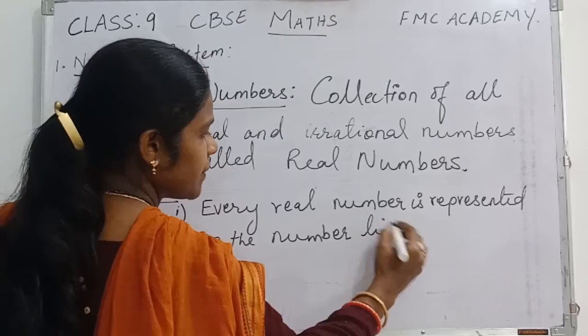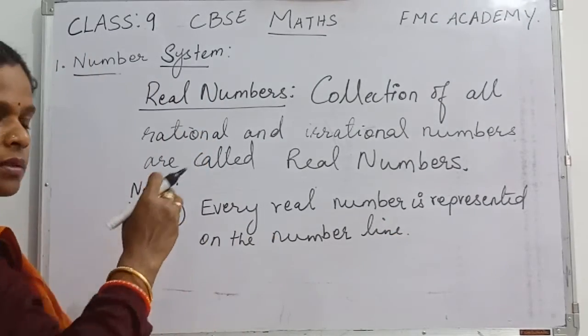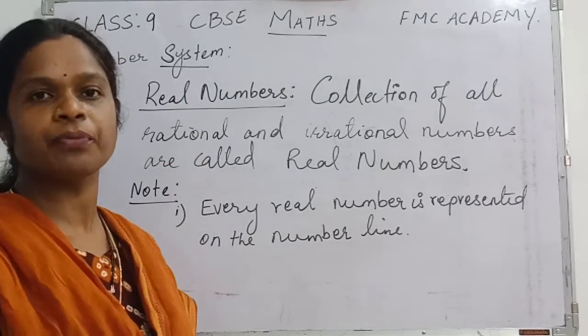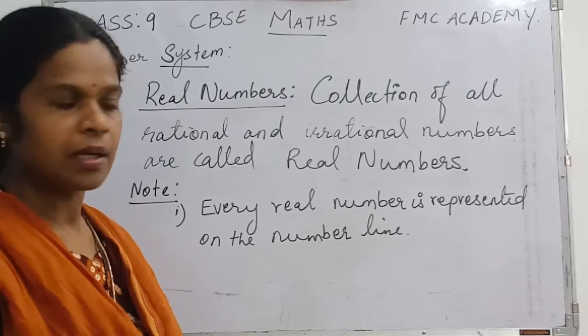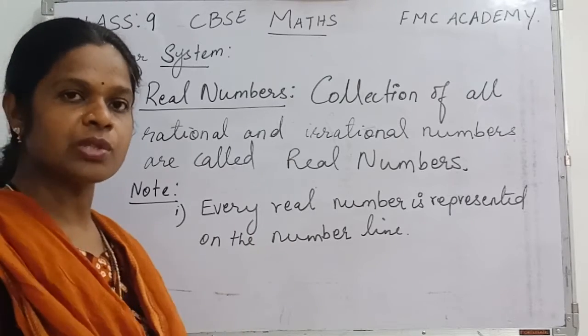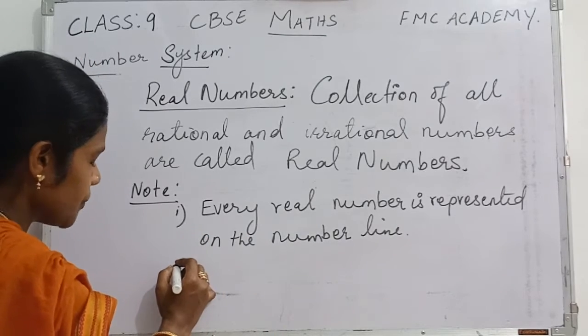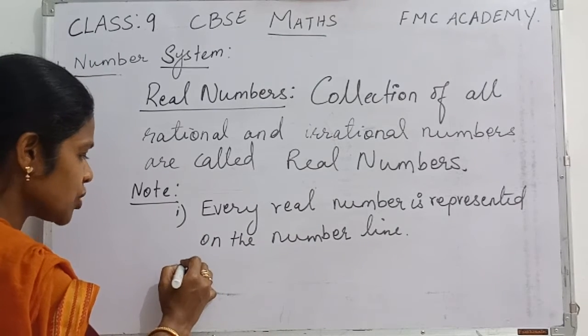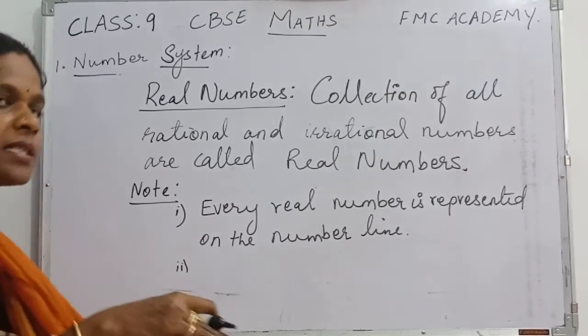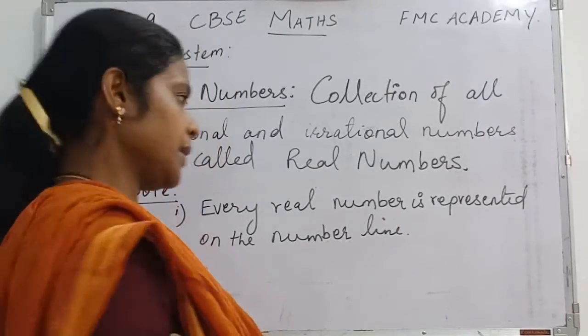What is the meaning of this statement? Suppose any rational number is given, 3 by 4, you can represent it on the number line. Or root 2 is given, that can also be represented on the number line. Or in another way, if you take a number line, there are so many points. Each point is representing a real number only. Okay.